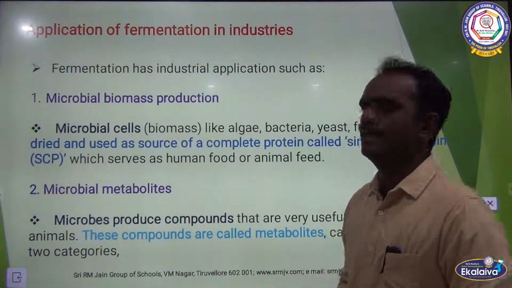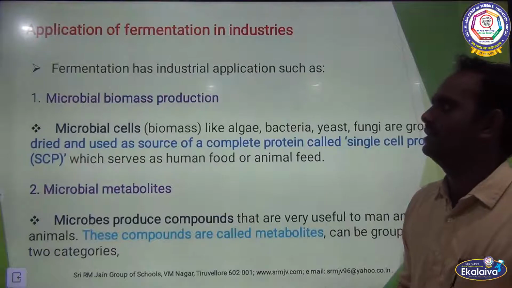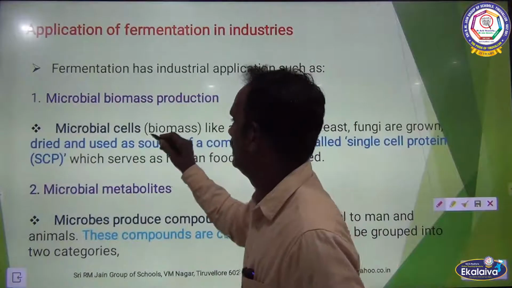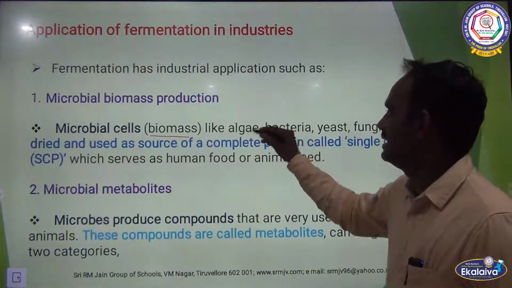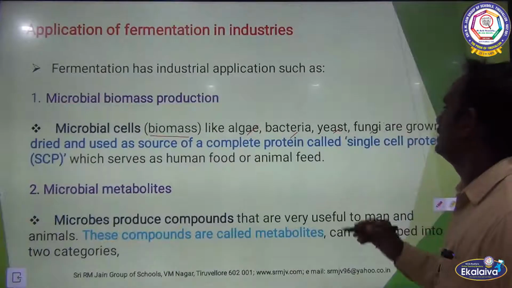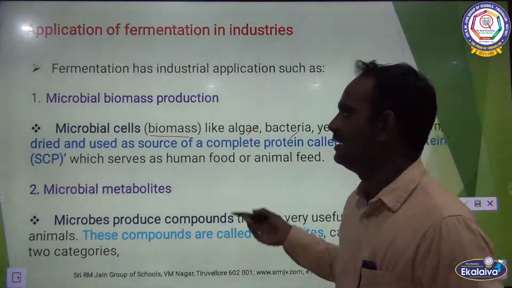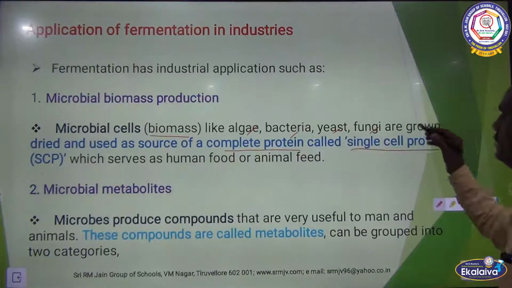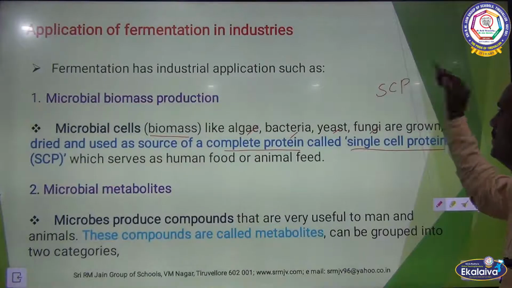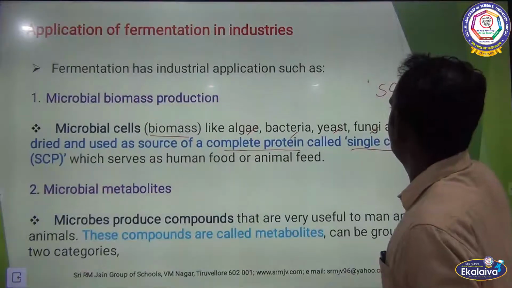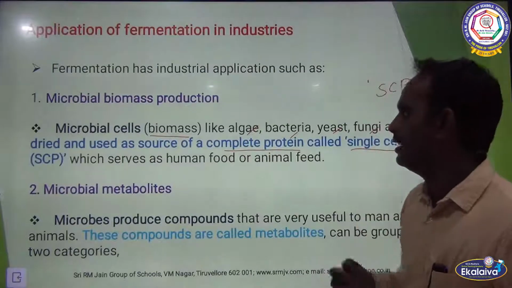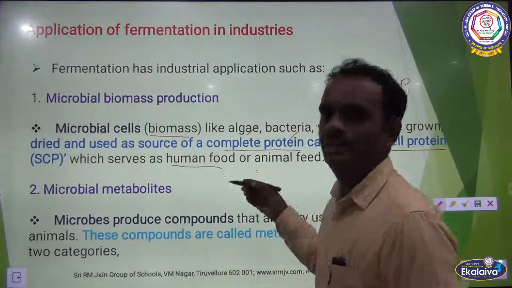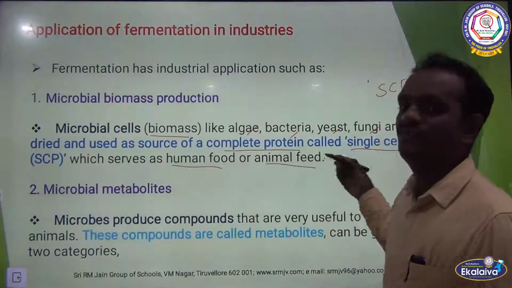Fermentation has industrial applications such as, the first one is microbial biomass production. Microbial cells, that is called biomass, like algae, bacteria, yeast, fungi are grown and dried and used as a complete protein called single cell protein, in short SCP. It is a protein rich nutrient, which serves as human food as well as animal feed.